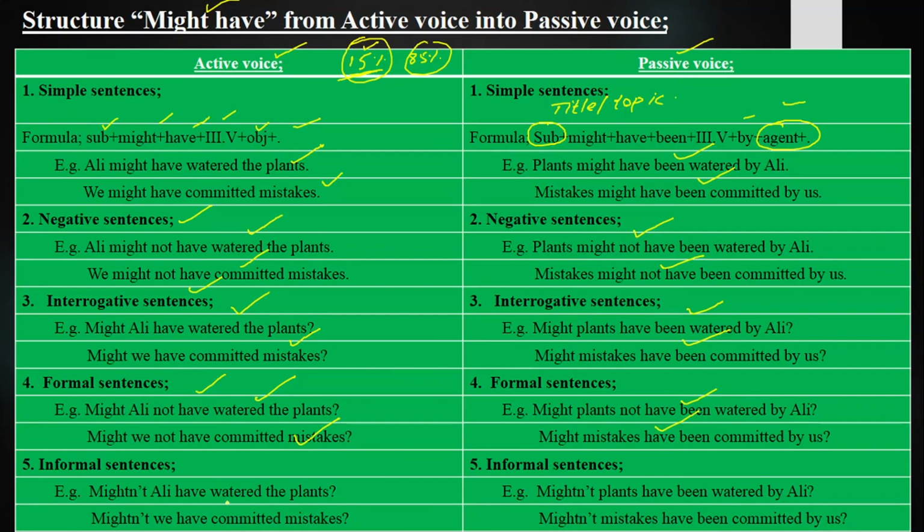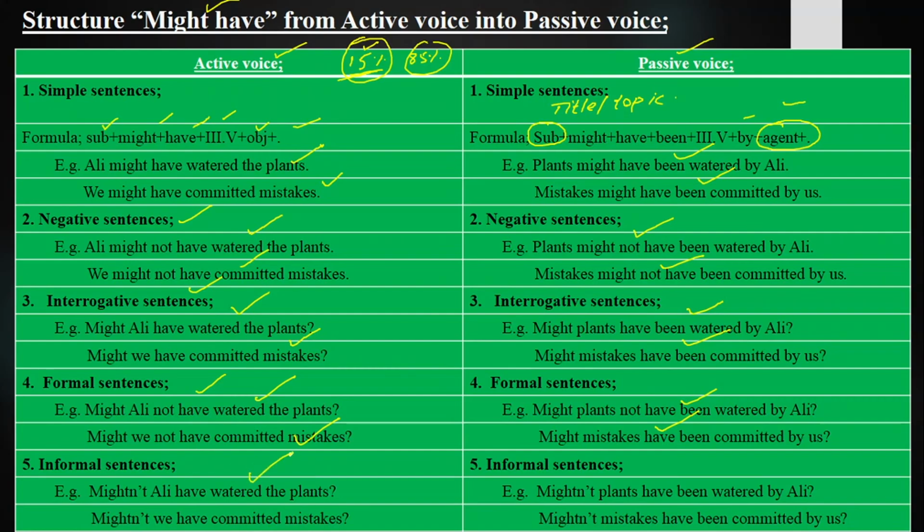Informal sentences, those sentences in which we deny the statement and ask questions, and we ask them in an informal way, are called informal sentences. We can use them in our friendly atmosphere with juniors, youngers, and with one whom you are close with. And might not short form is mightn't.